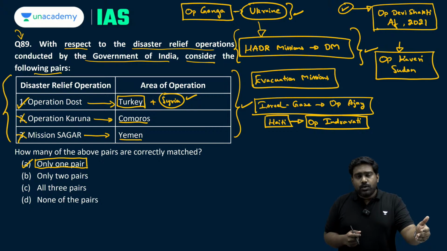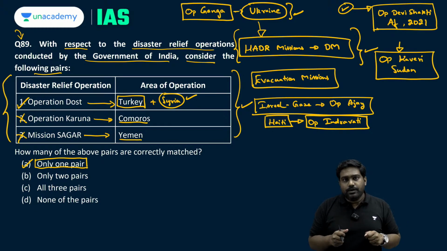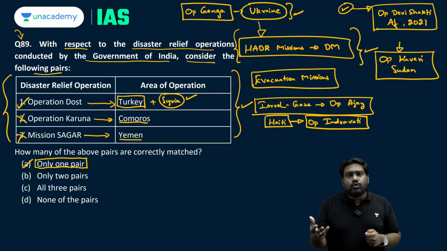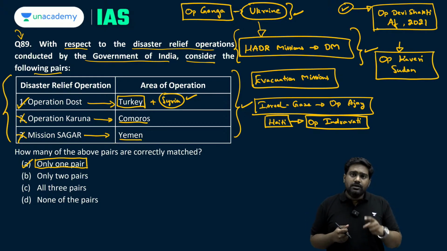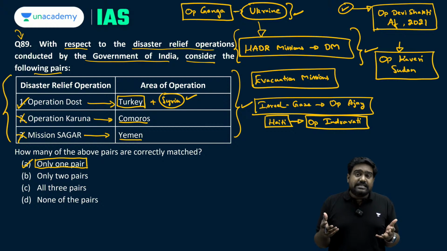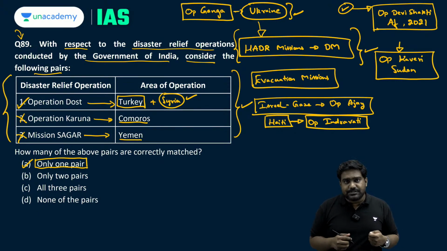Then in Lebanon, when the Israel-Lebanon war broke out in 2005-2006, thousands of Indians were rescued from Lebanon under Operation Sukoon. And in 1990s, when Iraq had invaded Kuwait, Saddam Hussein, the dictator of Iraq, had invaded Kuwait, and thousands of Indians were stuck in the conflict. So through the Gulf airlift, thousands of Indians were rescued from Iraq and Kuwait, and these are the list of evacuation missions and as well as the disaster management assistance operations that India has deployed to not just rescue the Indians but also to help out the small countries during times of disasters.